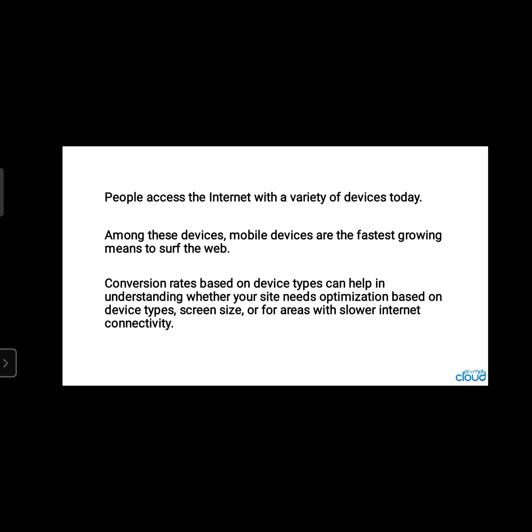Before I read this point in the PPT, I have already explained it. Screen size when it comes to PC and laptop is much better than mobile. When it comes to slower internet connectivity, all devices may suffer.